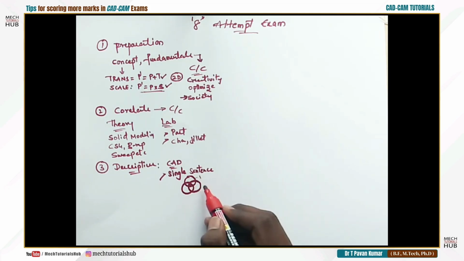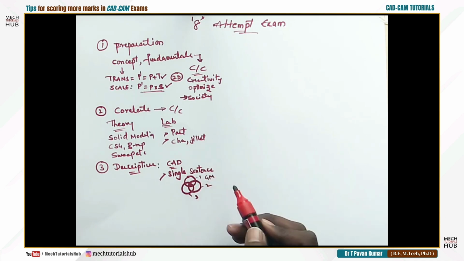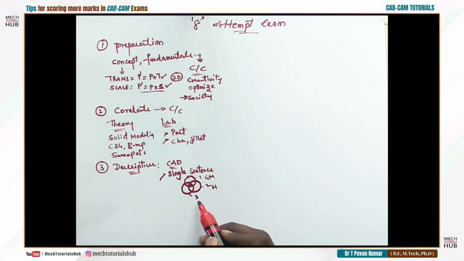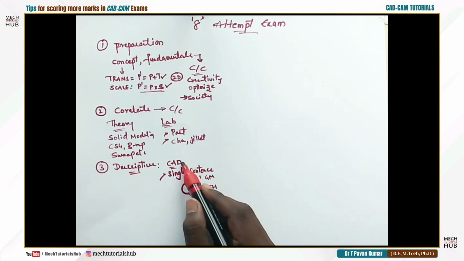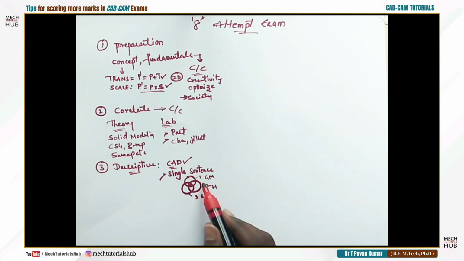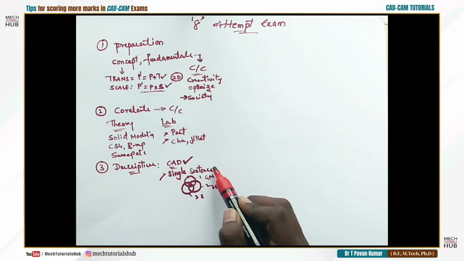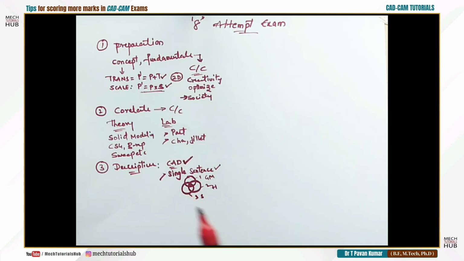For example, circle 1, circle 2, circle 3. Circle 1 is maybe the geometrical model, circle 2 maybe the hardware, circle 3 maybe the software. A combination of these 3 will give you a CAD system. If you lack any one of these, you can't use this CAD system. My intention is, other than the definition, you have to draw a few related sketches.